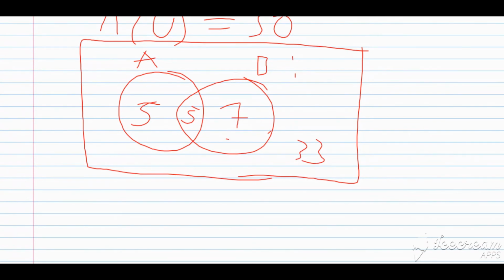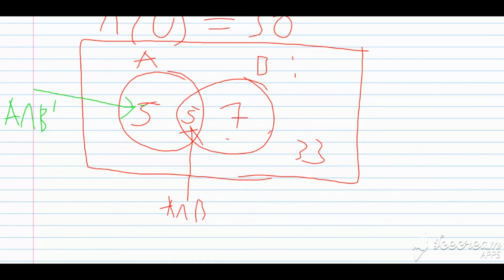Now, let us talk about the different sections of this Venn diagram. In A, we have 10 persons who do physics, but we have 5 that is in the intersection. So right here, we have A intersect B. The other 5 that we have in A is 5 only, those persons who do physics only. And there's a symbolic representation for that. It is A intersect B complement.